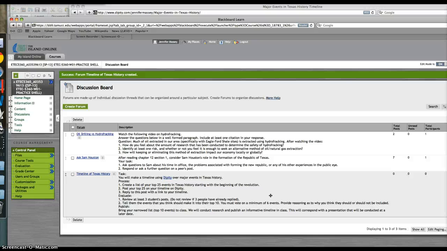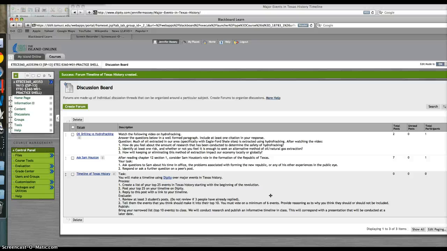And then when they're finished, they will bring their top 10 to class, where they will conduct research and put together an informative timeline that has pictures and a paragraph or multi-paragraph summaries of each event that expand on what we've already talked about in class. So it's a culminating, what's your favorite part of Texas history kind of thing. And they still show me that they can conduct research, they can make a works cited, they know how to have proper paragraph structure and evidence and details, that we have been talking about all year. So it brings everything together, and it's a here you go, show me that you have learned it well.